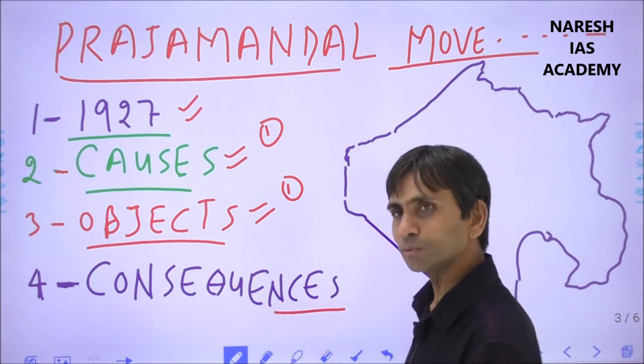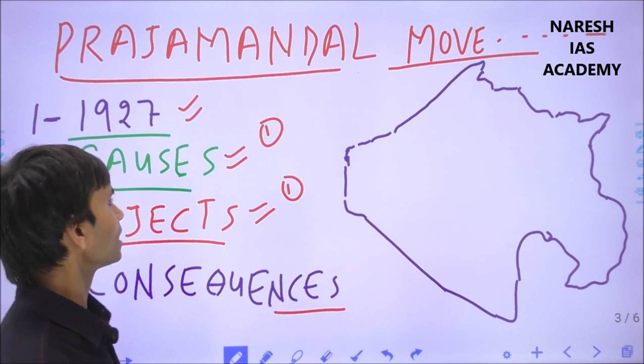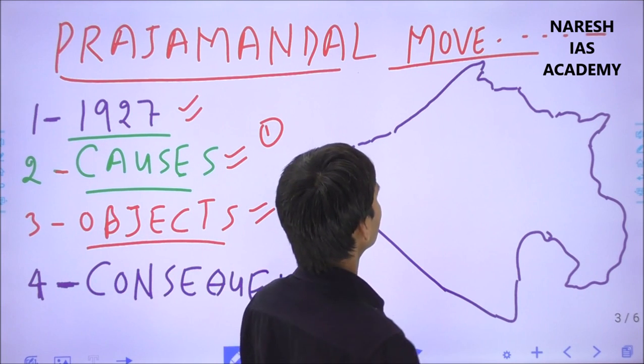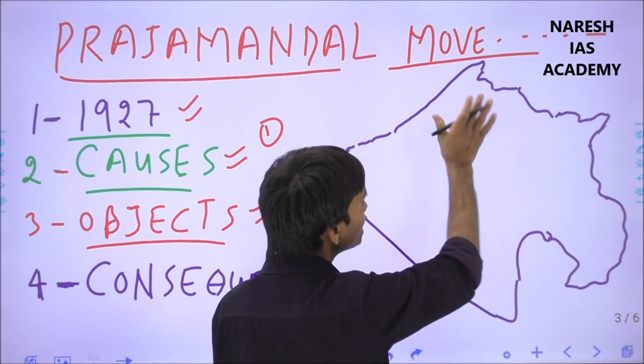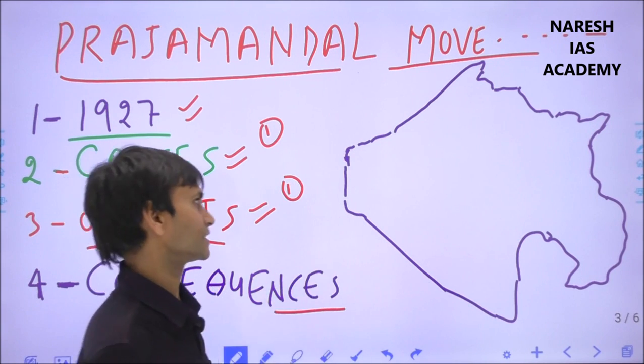Different kinds of consequences. First, we have to discuss the various Prajamandal movements started by the peoples against the various princely states.